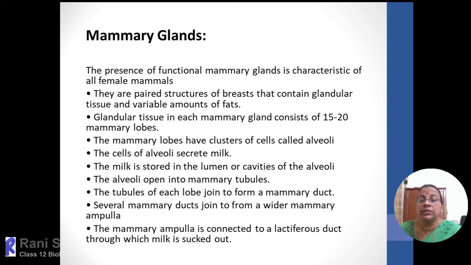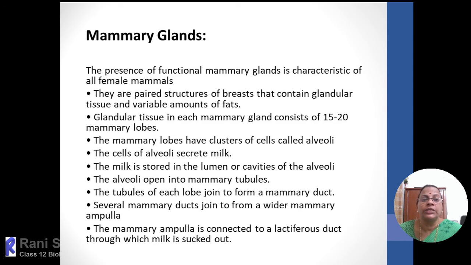Soon after the delivery, the suckling by the baby induces the production of milk, so milk ejection takes place soon after delivery. The functioning of the mammary gland continues till the baby stops feeding on breast milk. Then again, only with the next pregnancy will it start functioning. So there is also a discontinuity in the functioning of the mammary gland.